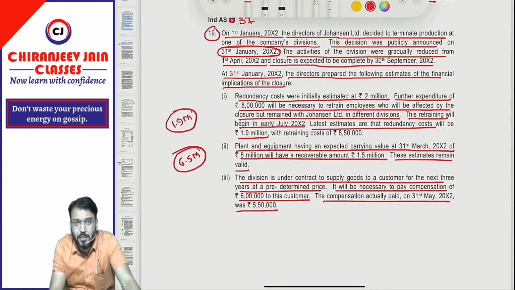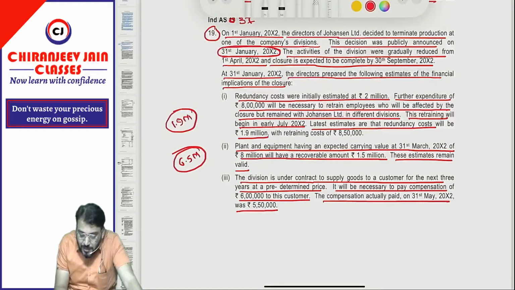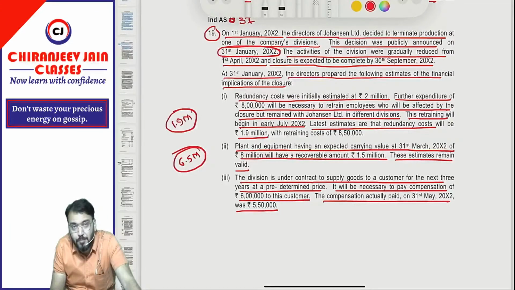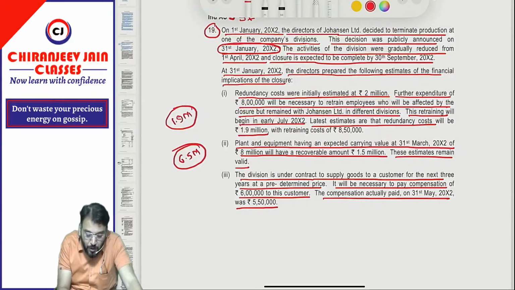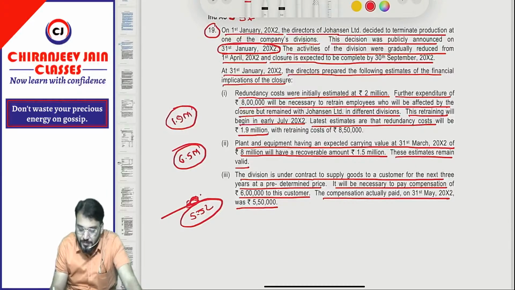Correct? Means we should find out the provision, which can be the lower of the cost of fulfilling the contract or any penalty payable to exit from the contract. It is already given that the compensation actually paid on 31st May 2002 was 5 lakh 50,000. So we can assume that this compensation has been paid before approval of the financial statement, and therefore we should create a provision. We should make a provision of how much? 5 lakh 50,000. Understood this point? Correct? Understood?